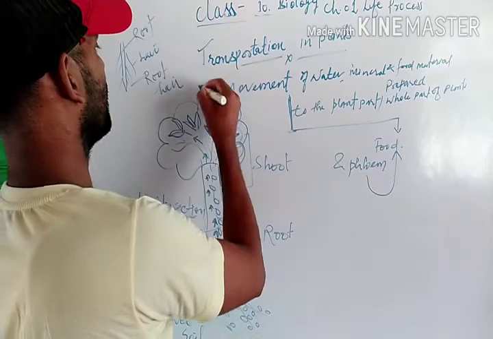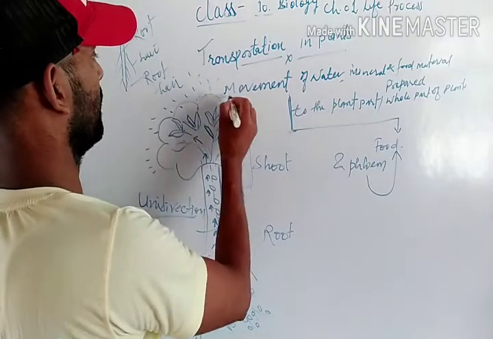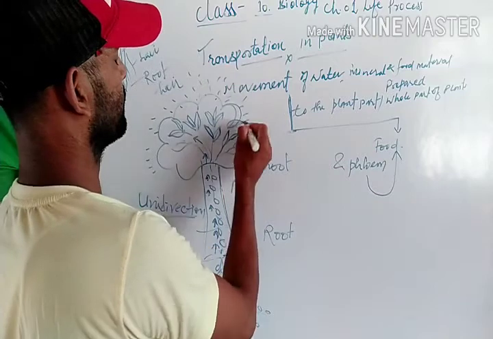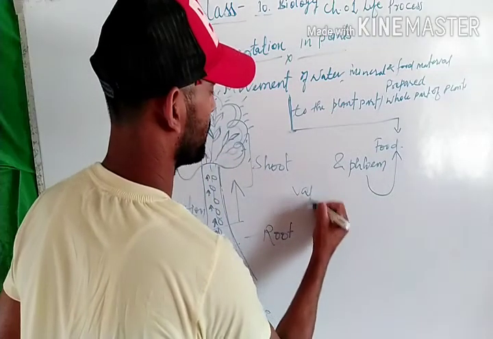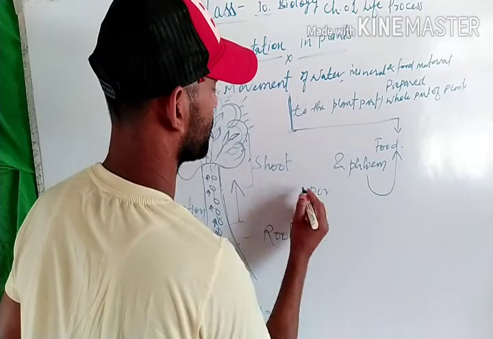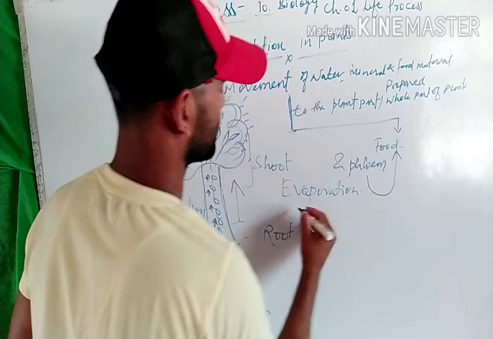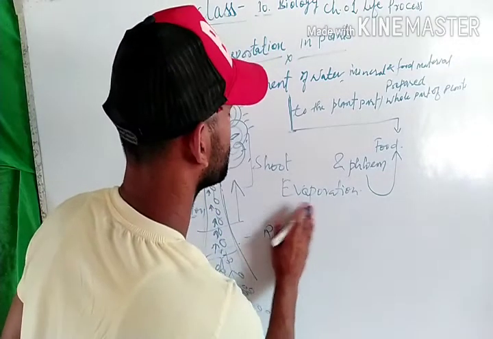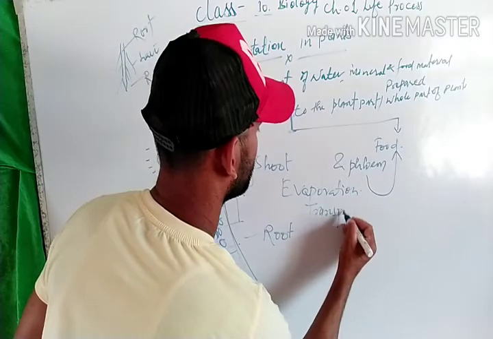Because the loss of water molecules happens through two types. The first one is evaporation, and the second thing is transpiration.